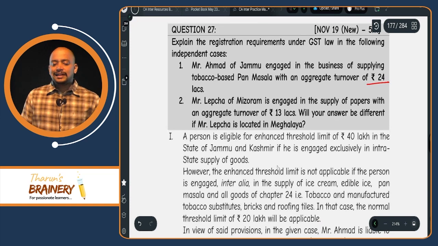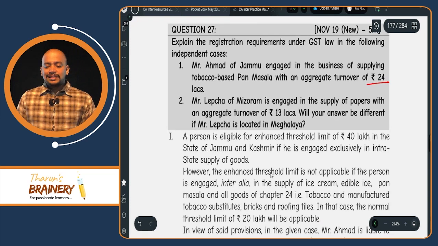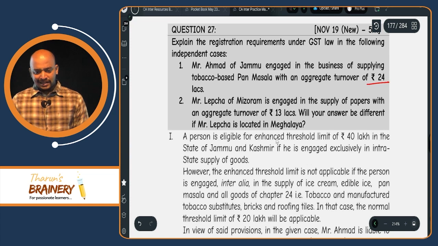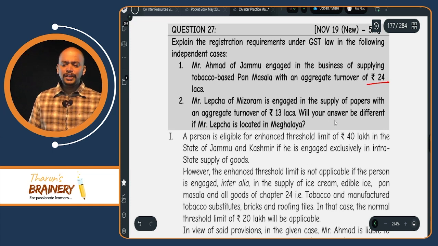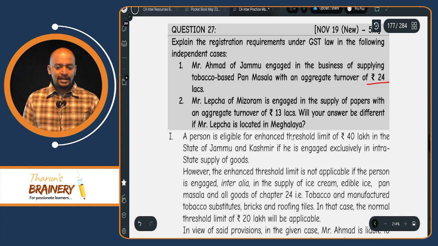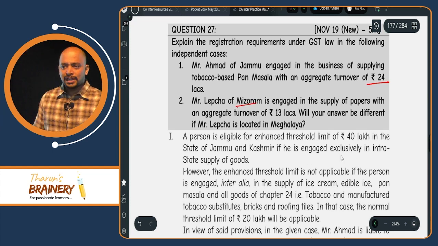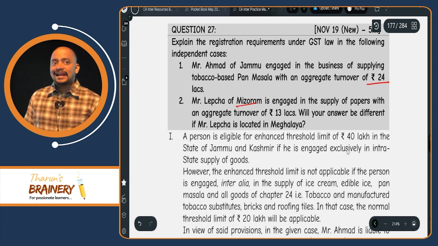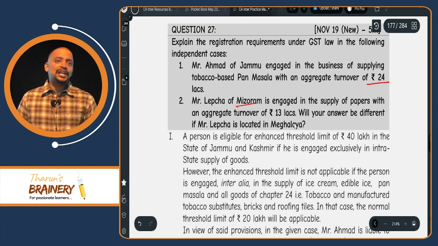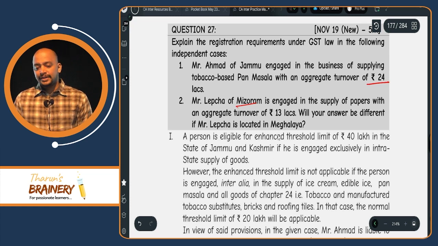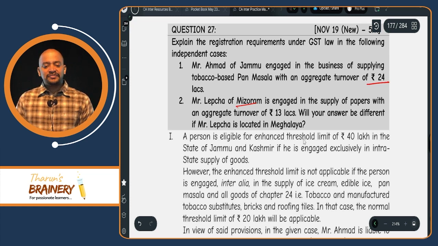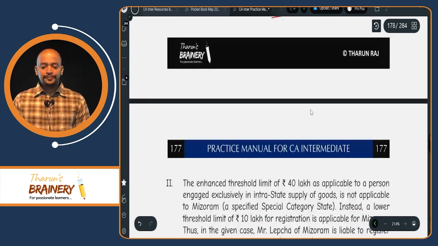Then, Mr. Lepcha of Mizoram is engaged in supply of papers with an aggregate turnover of 13 lakhs. Will your answer be different if Lepcha is located in Meghalaya? Mizoram is in MMTN: Manipur, Mizoram, Tripura, Nagaland. So the applicable limit will be 10 lakhs, and in this case, as their aggregate turnover exceeds 10 lakhs, they are required to get registered. Will your answer be different if Lepcha is located in Meghalaya? Yes, in Meghalaya, the applicable limit will be 20 lakhs and they are not required to get registered.